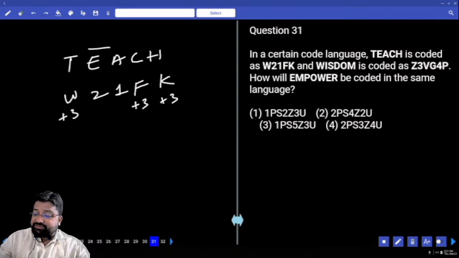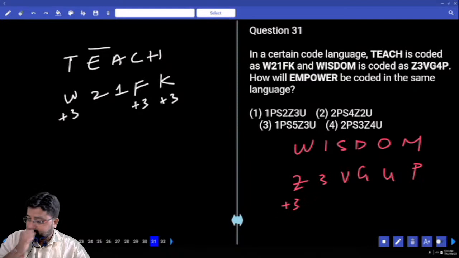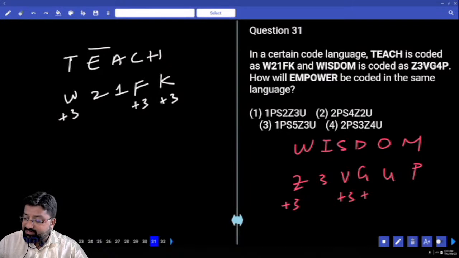Similarly, let's go to the next one, wisdom. WISDOM. Z 3V G 4P. W is 23, Z is 26, plus 3. S is 19, V is 22, plus 3. D is 4, G is 7, plus 3. M is 13, P is 16, plus 3.